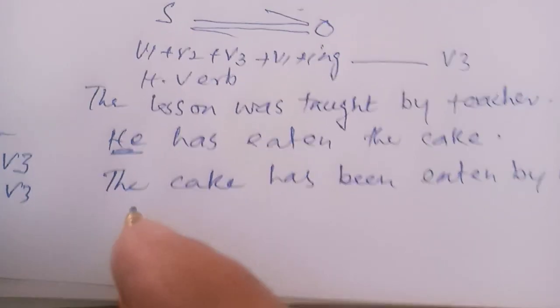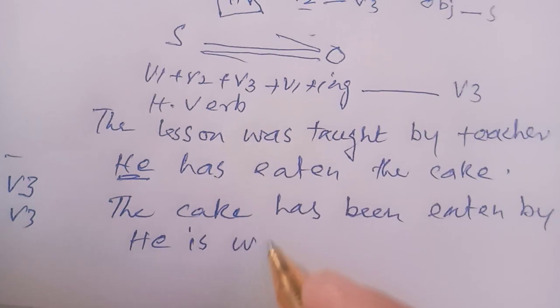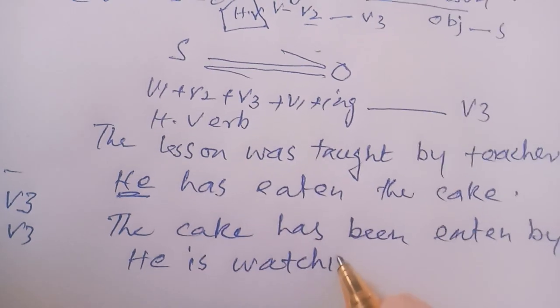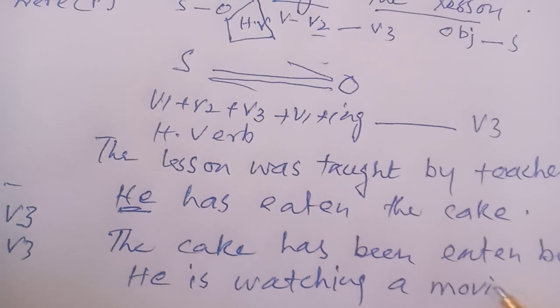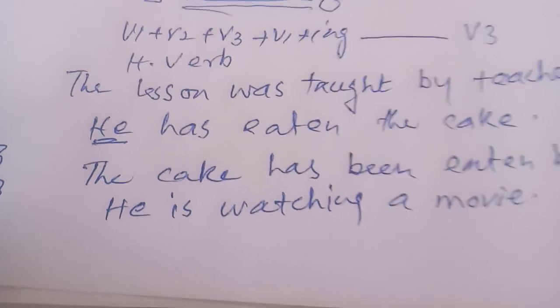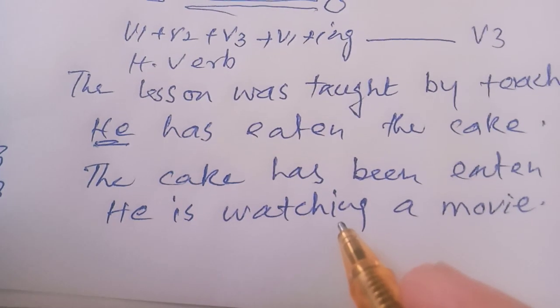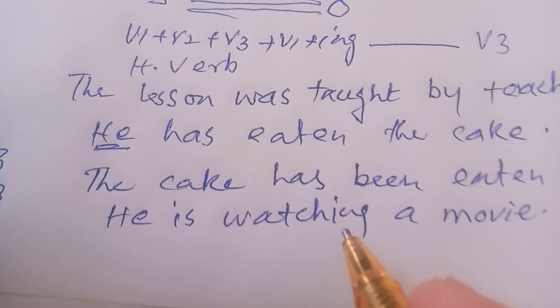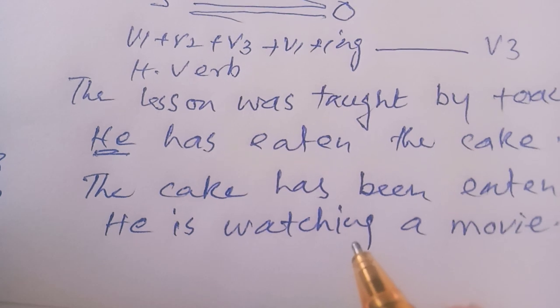Let's change the sentence of progressive. He is watching a movie. He is watching a movie means वो film देख रहा है. So when the verb contains ing, it cannot be changed into passive without removal of ing.